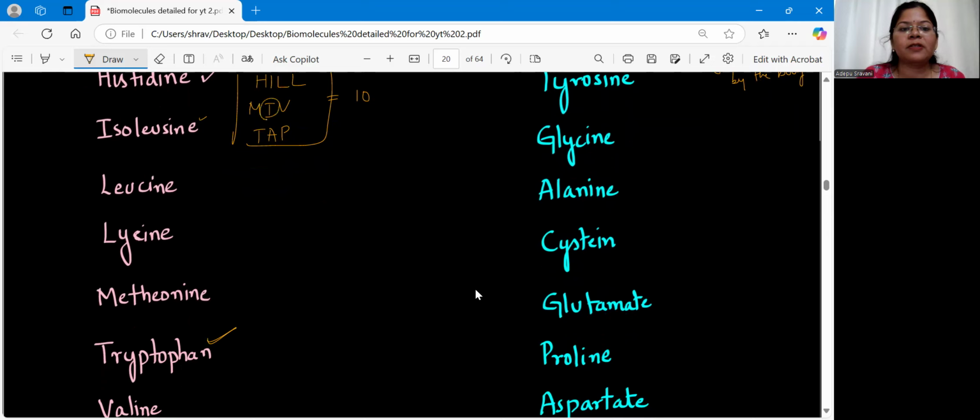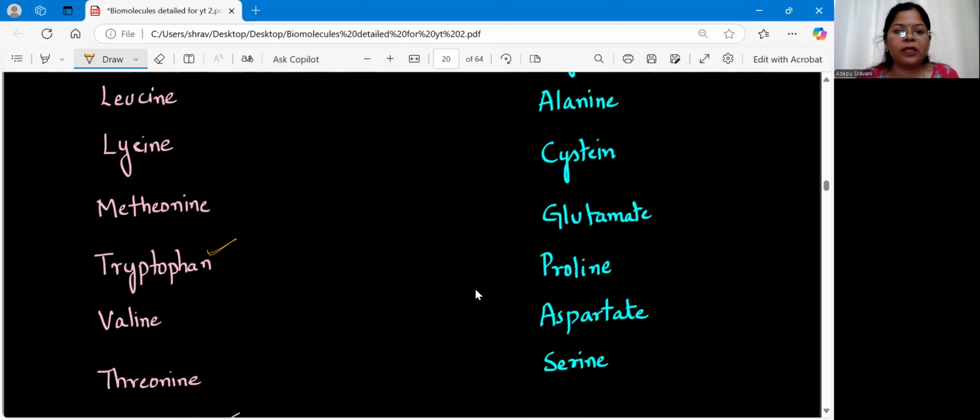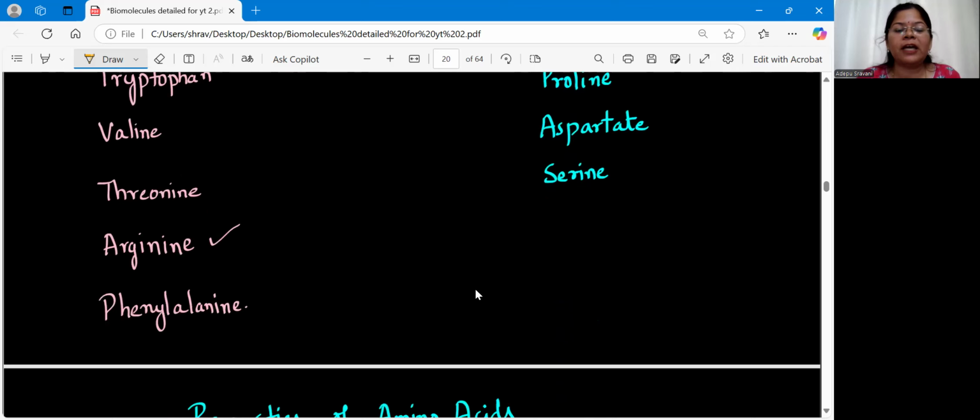Clear? Because with T, we have so many amino acids. We have threonine, tryptophan, tyrosine. We have so many. So you can remember like 2 T's. We have a total of 3 T's in amino acids. 2 T's will be your essential. Okay, only 1 T will be non-essential, and that 1 T is tyrosine. You can remember like that. So we have tryptophan, then V for valine. The other T will be your threonine. Then comes your arginine and phenylalanine.